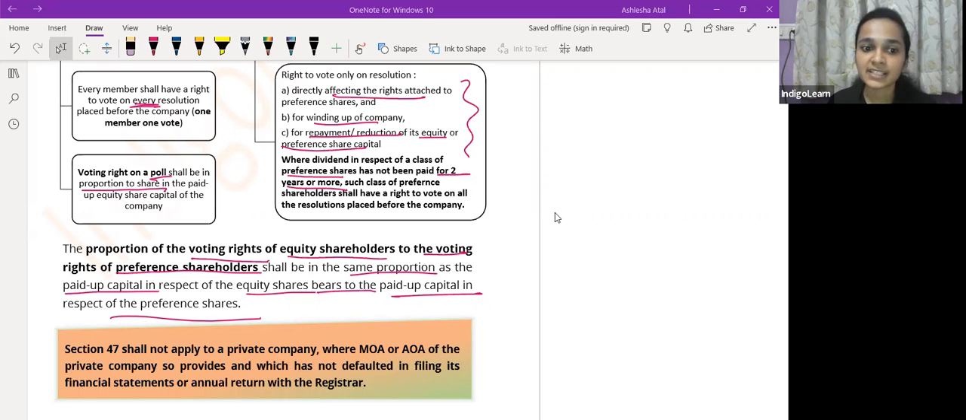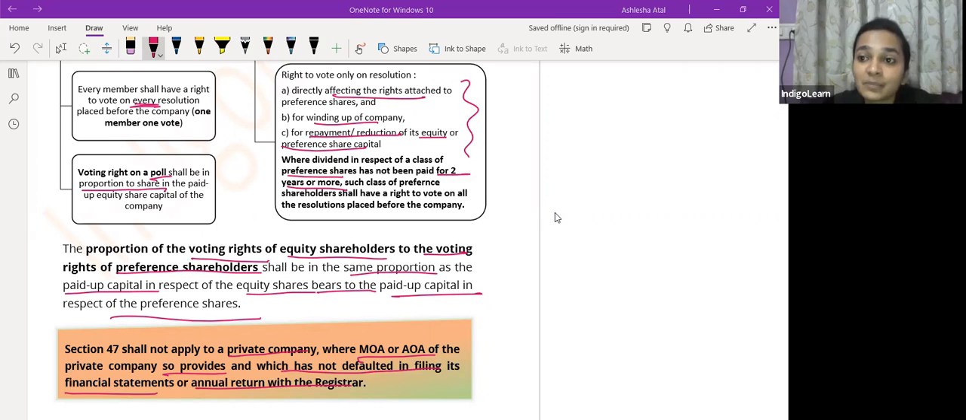Also, section 47 shall not apply to a private company where MOA or AOA of the private company so provides and which is not defaulted in filing its financial statements and annual return with registrar. इसका मतलब क्या है? इसका मतलब ये है कि प्राइवेट कंपनी अपने आर्टिकल्स ऑफ एसोसिएशन में वोटिंग राइट से रिलेटेड कुछ और प्रोविजंस भी बना सकती है.